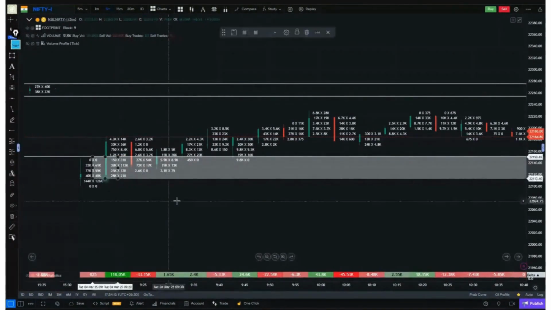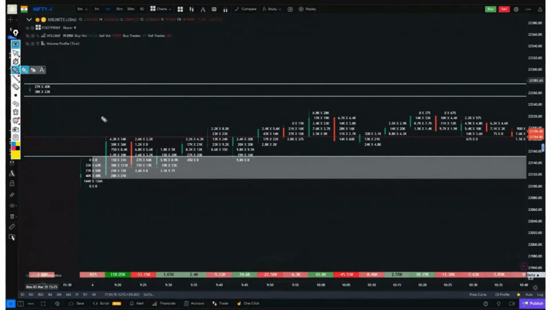Now what to do? We marked the bias zone, and what confirmation did the next candle give? If we look at the data in the next candle, there was also a significant selling activity. So within this candle, who is more? Sellers are more, and this is the particular place where sellers are the most. So we saw buyers in one place and sellers in another. Now, after the buying activity, did the price go up or down? This candle confirmed that the buying activity happened and the price went up.